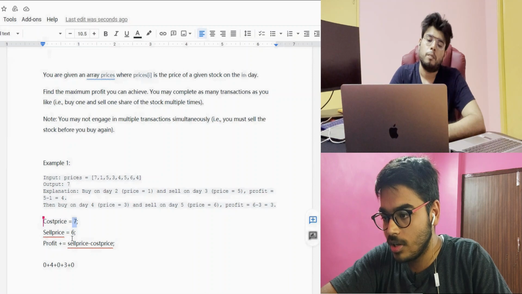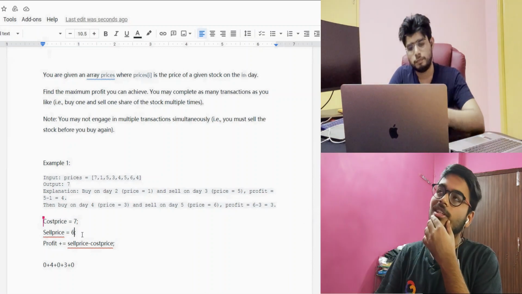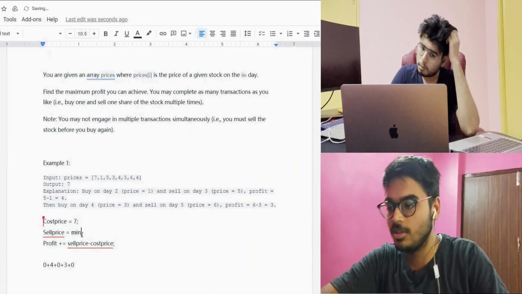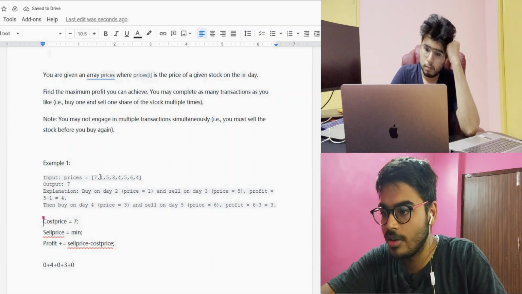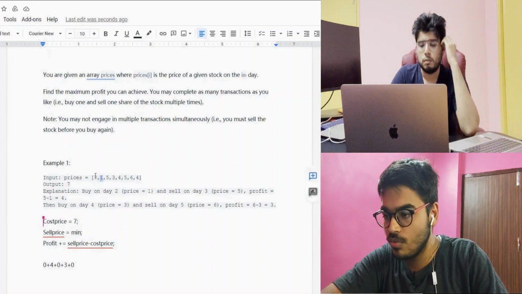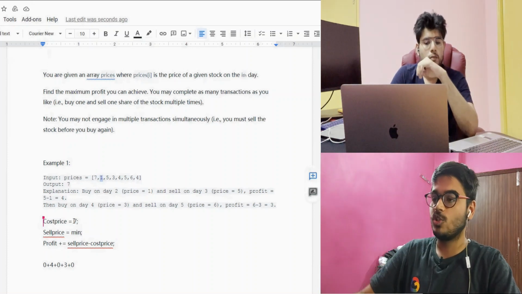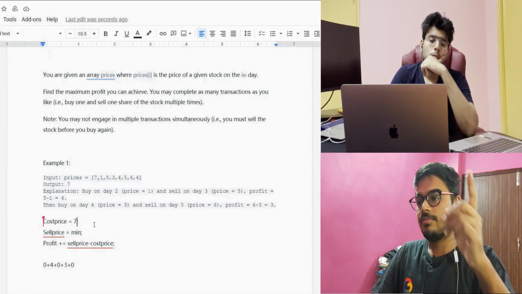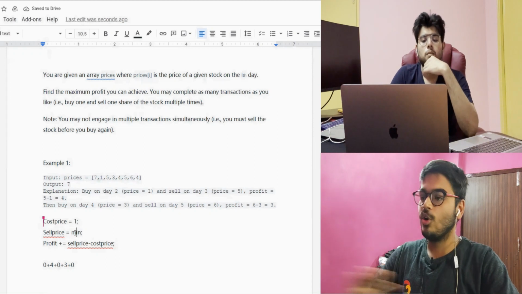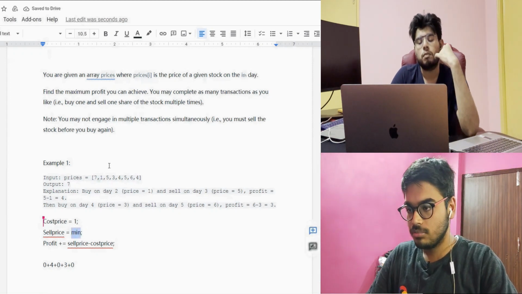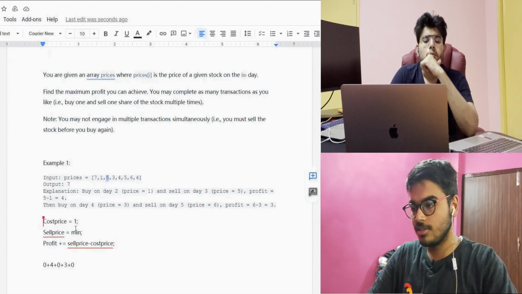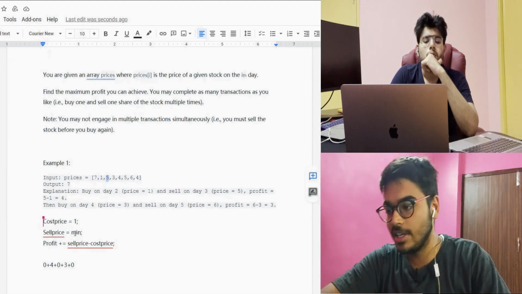So now, initially, what will be the selling price? We have to make it max, so we can take the cost as minimum as possible. Now we came to 1. This is the cost price, so 1 is smaller than this cost price, so we can update this with 1, and we are not going to update the selling price. Now we got 5, which is greater than the cost price, so we have to check with the selling price as well.